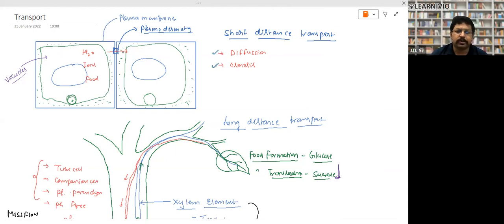And what is the process? Either it will diffuse from higher concentration to low concentration by the process of diffusion or by the process of osmosis. That's it. So normally hormones, water, ions, food, and enzymes are transported shortly from one cell to another cell with the help of this process.